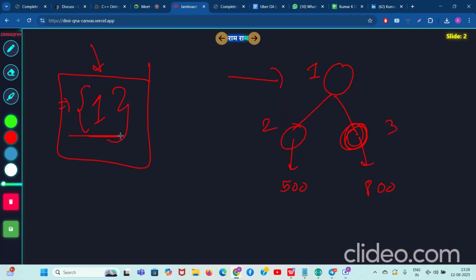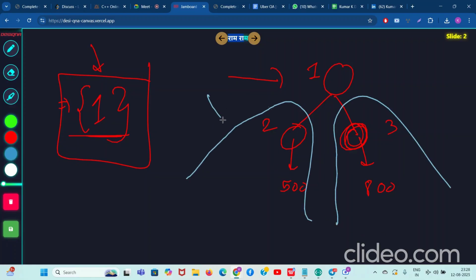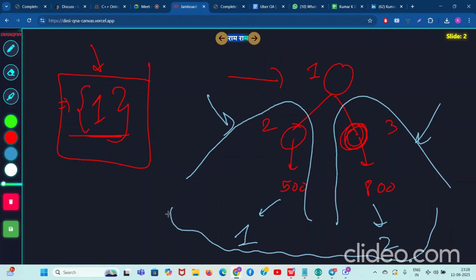You need to consider all its branches, this branch and this branch. Total number of nodes selected in both of these branches should be even.